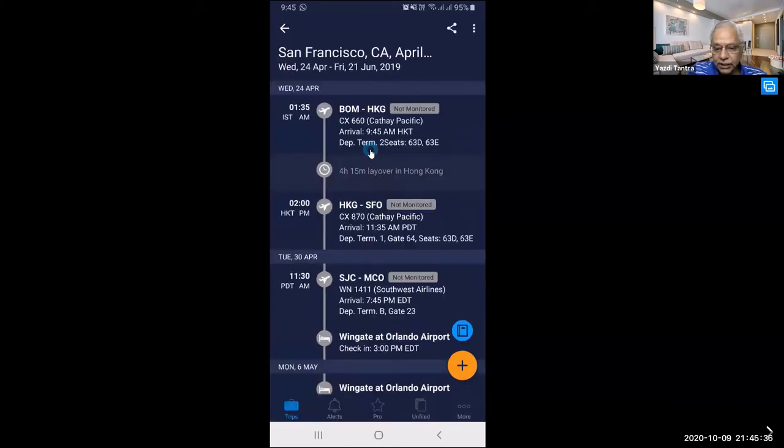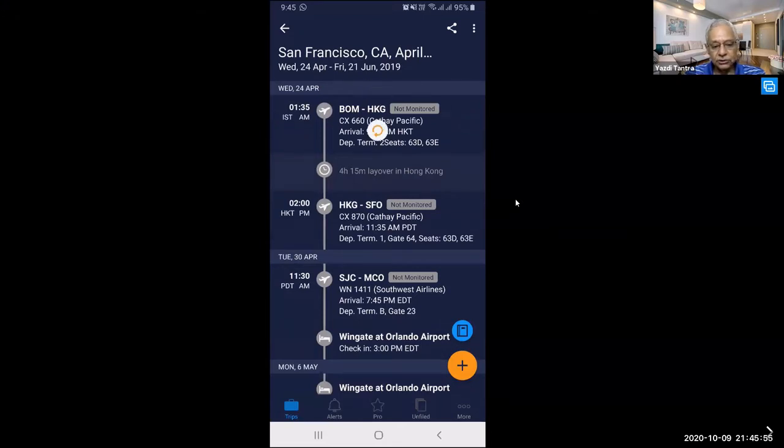Can you see the entire itinerary straight away? This app is available both on your Android and your iPhone. And it's pretty safe, scanning of the inbox is safe because of what it scans, I'll come to that.